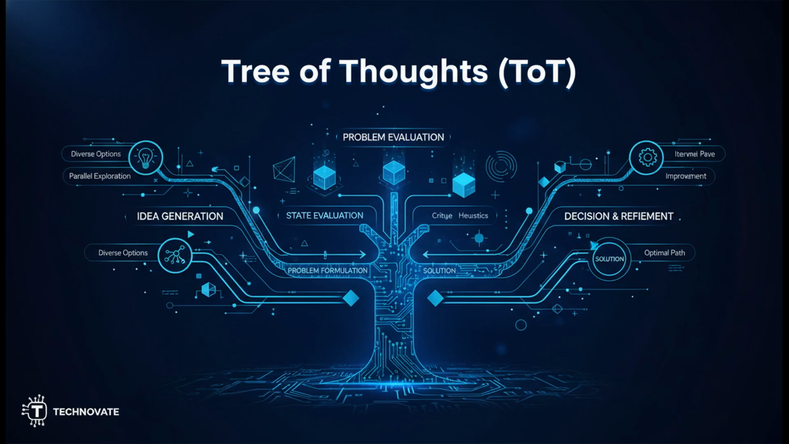Tree of Thoughts allows the model to explore multiple reasoning paths at once. Each thought is a branch, and the model can self-evaluate which one looks the most promising. This is perfect for the hardest problems that require exploration and backtracking.